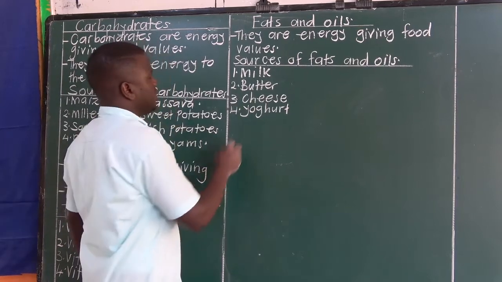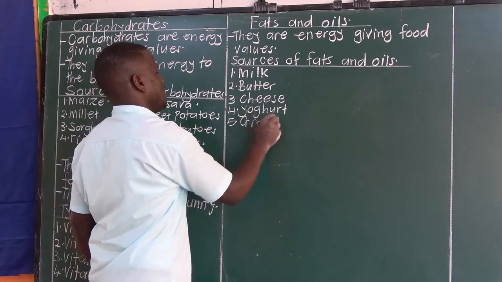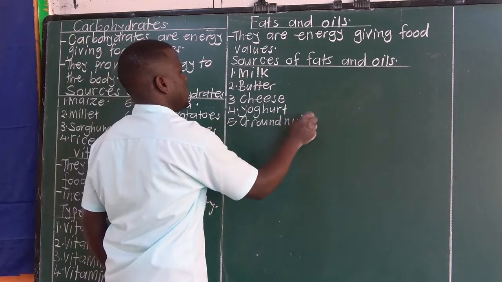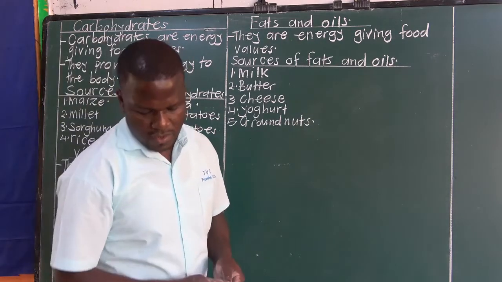Then we have groundnuts. These ones are rich in fats and oils.